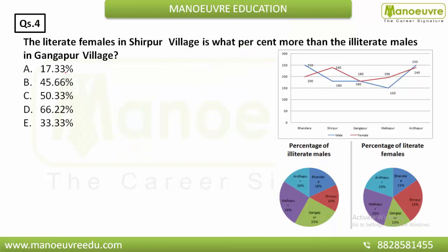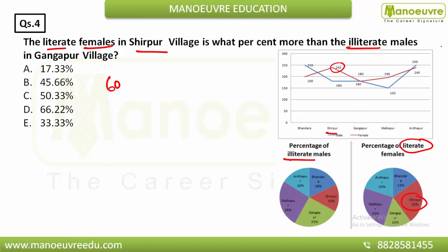The literate females in Sirpur village is what percent more than the illiterate males in Gangapur village? So literate females in Sirpur, that is nothing but 25%. If I talk about Sirpur village, there are 240 females, so you have to find 25% of this, so you will get 60. How? By multiplying 1 by 4, because 25% is nothing but 1 by 4.